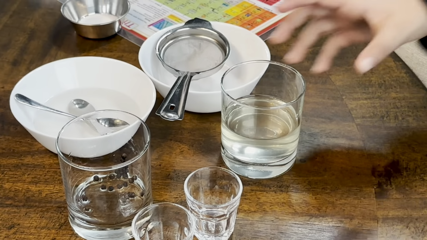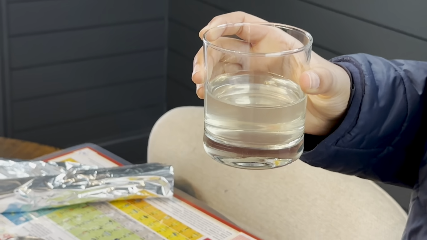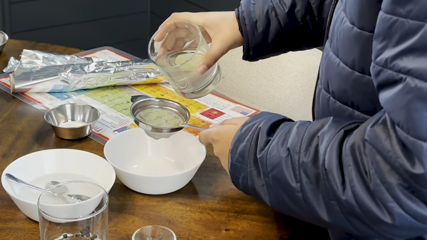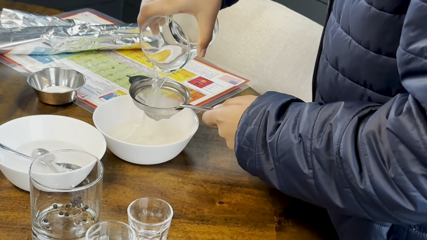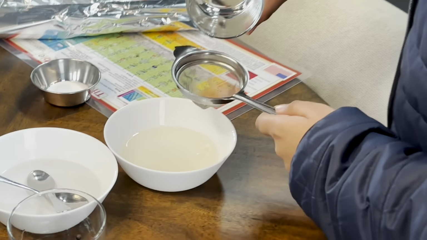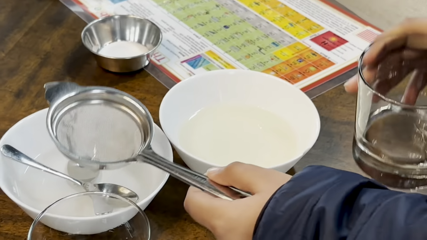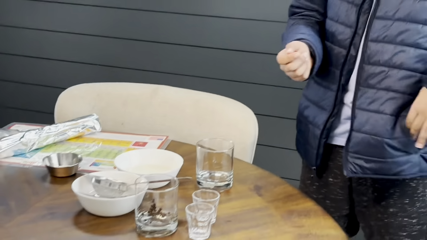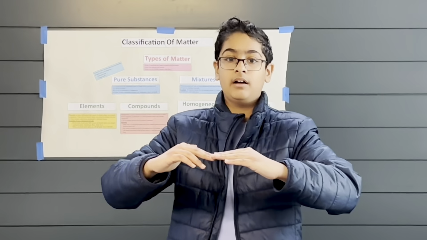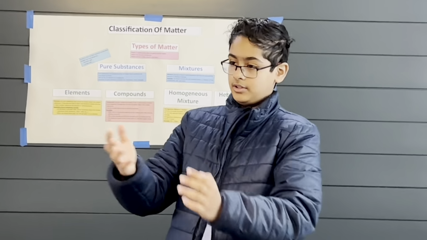All right, now that we saw over here, the sugar has dissolved completely. You can basically not see the sugar because it's dissolved in the water. Let's see if a filter can get the sugar and water separated. Nope, that is not the case over here. It still remains as sugar water. You can only separate it by boiling the water. So when the water vapor goes up into the air, the sugar particles will fall back down onto the pan. Hence, the sugar comes back.